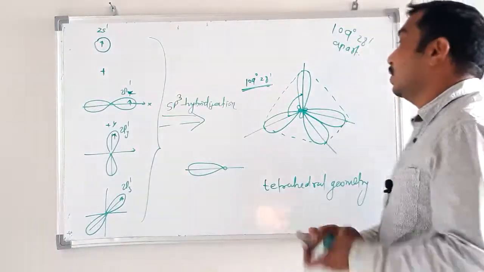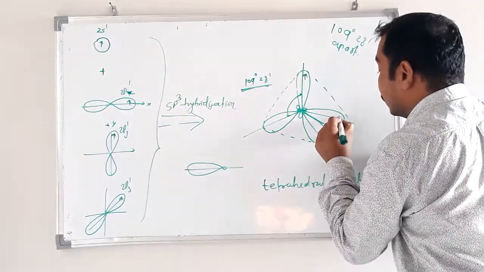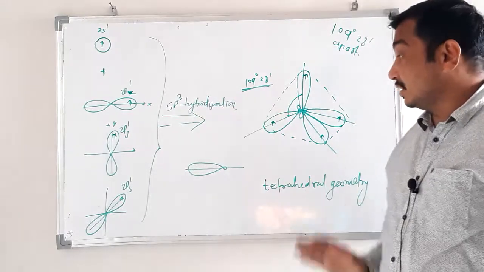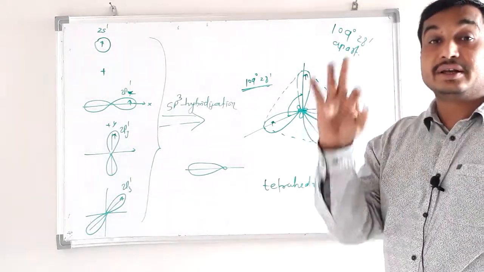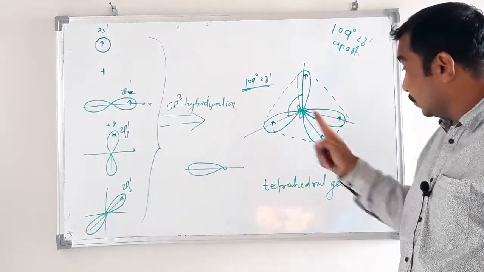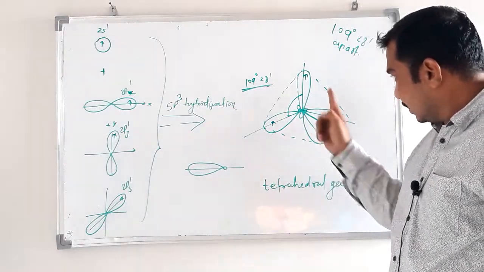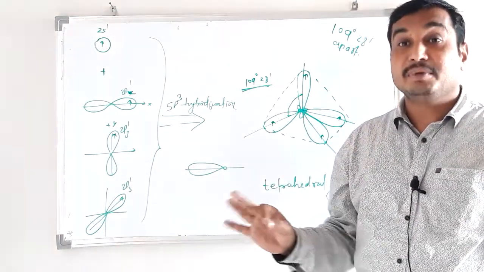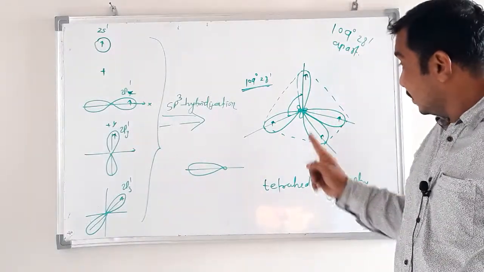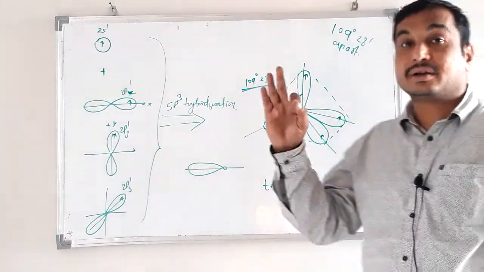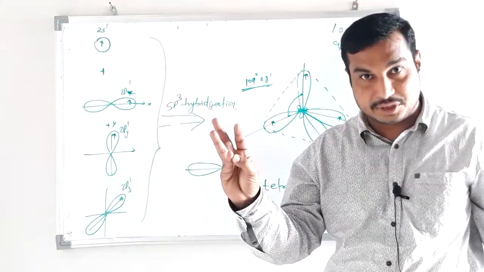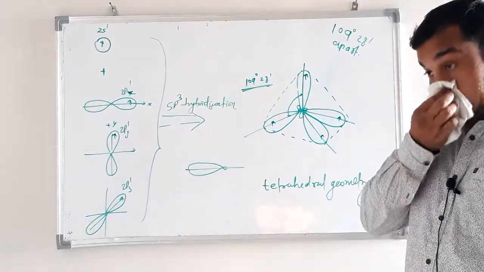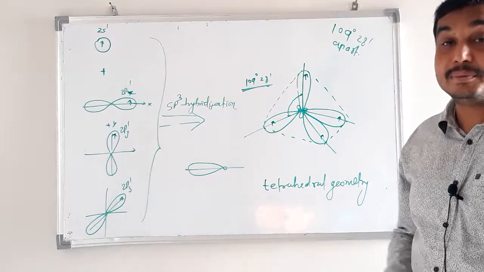Now these 4 electrons we have to distribute among these hybrid orbitals, 1, 2, 3 and 4. So after hybridization, carbon has 4 singly filled atomic orbitals, and observe their structure, their shapes are identical, they are symmetric in nature. They have similar characteristics: their energy will be the same, their shape will be the same, their symmetry will be the same. Okay, this is the concept, this is the sp3 hybridization.